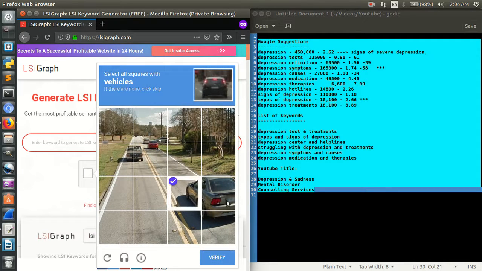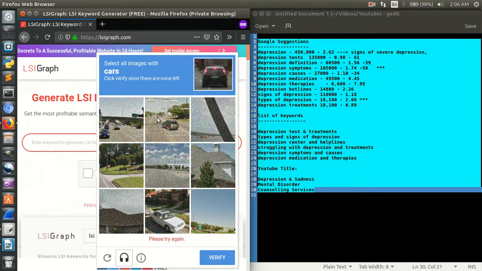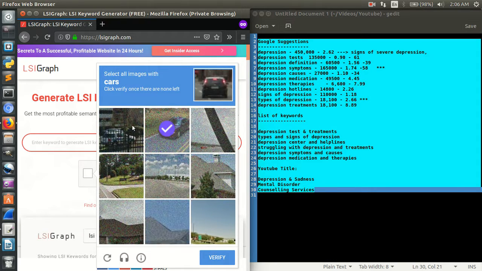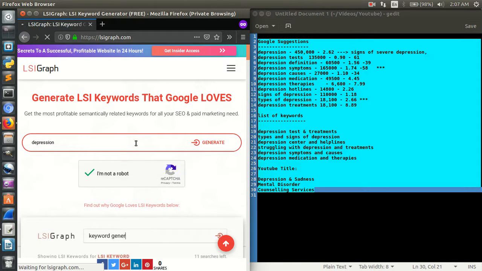So the LSI Keyword Generator. What does this keyword tool do? How is this going to help us in SEO, and how is this going to help us in other stuff? LSI keywords are a kind of long keyword. For example, just type depression. This is what I'm working on right now. So I'll type depression right here, right? So let's see what this kind of tool does. See, we have more than two words, kind of big words, sentence-like keywords, right?